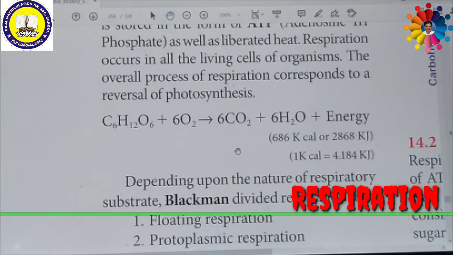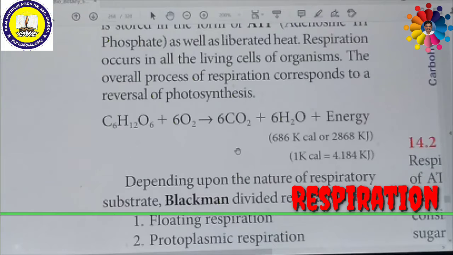Whereas respiration utilizing protein as a respiratory substrate is called protoplasmic respiration. So respiration is divided into two types, namely floating respiration and protoplasmic respiration, on the basis of what type of respiratory substrate is utilized. If they are using carbohydrate or fat or even some organic material, then this is floating respiration.